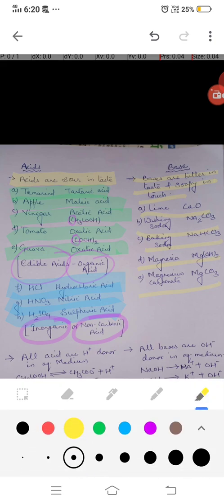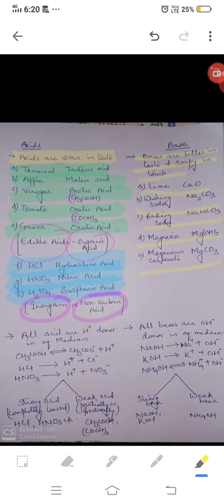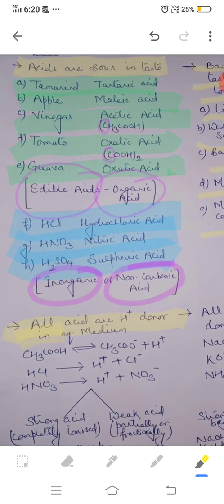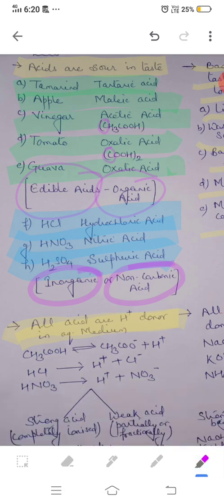Now another identifying feature of acid I am mentioning here: all acids are H plus donors. So here you find that all acids, when they are dissolved in water, have the tendency to furnish H plus ion. This is also one of the identifying features of acid. Like here you can see that acetic acid, HCl or HNO3, whenever they are dissolved in water, they are furnishing H plus ion. Because of giving H plus ion, they are termed as acid.